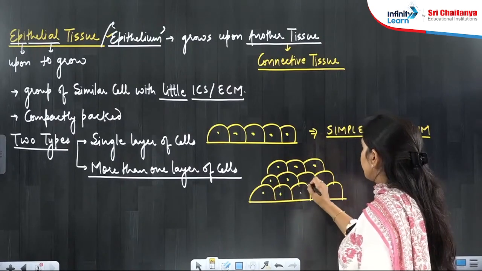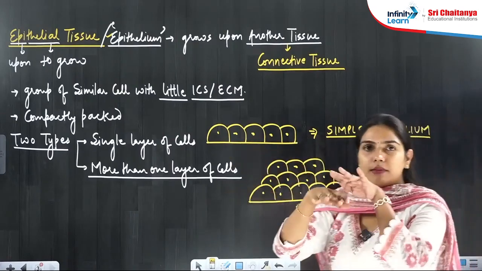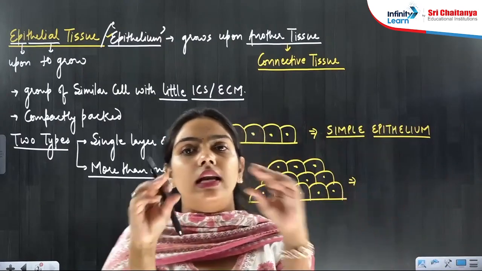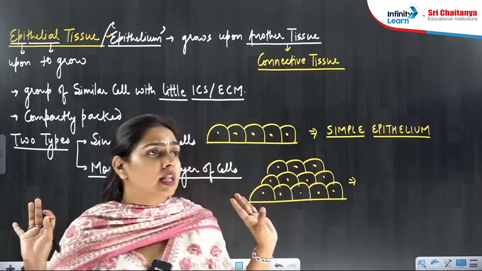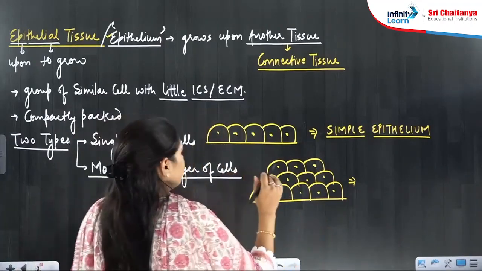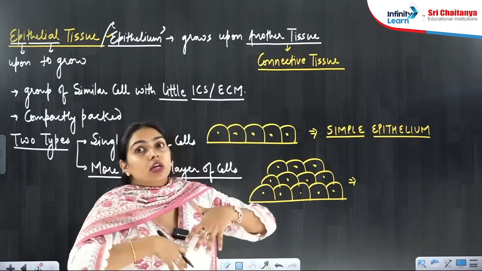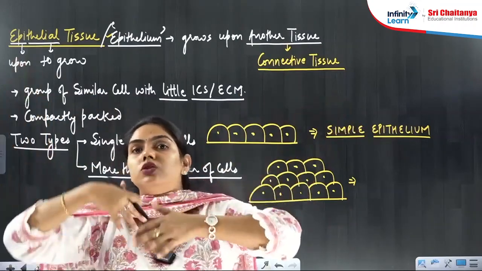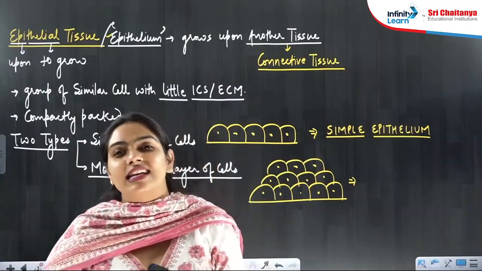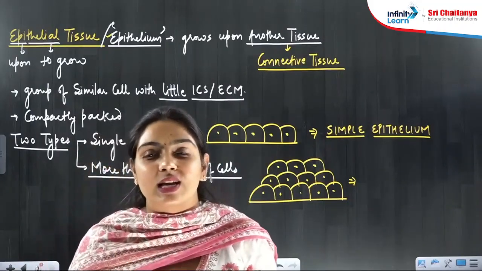It is a compound epithelium, complex, not very simple. Simple means simple, only one layer of cells. They are very, very simple. They don't need many layers of cells. If you need few things, then you are very simple. But if you need a luxurious life, you need so many things. Everybody needs so many things in their life. I hope you also want so many things in your life.